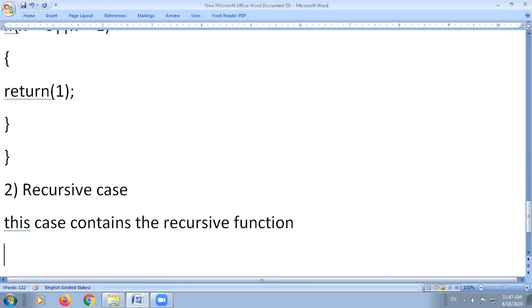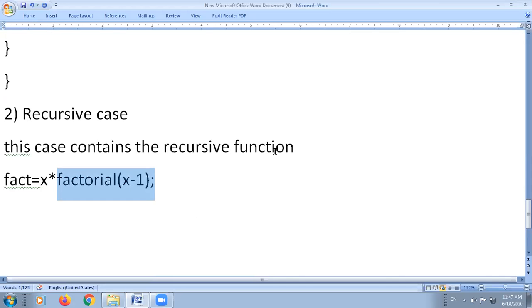Now again, let us take the example of the factorial program. In that we will use this type of statement. Suppose I have taken the variable fact is equal to x into factorial of x minus 1. So this is the recursive way, because inside the factorial function you will again call this factorial function with the value received in x minus 1.